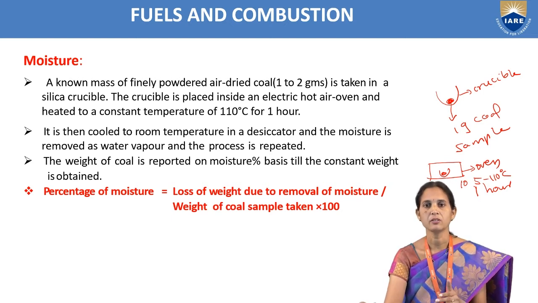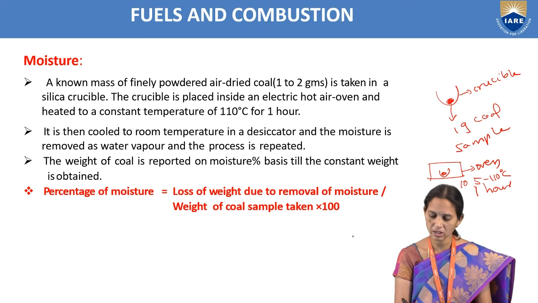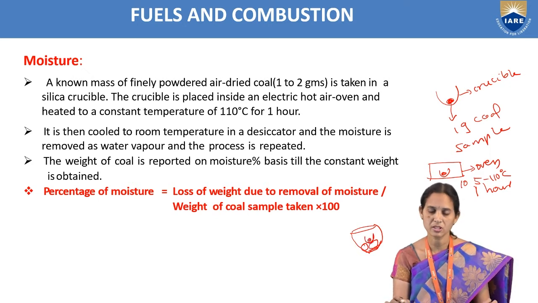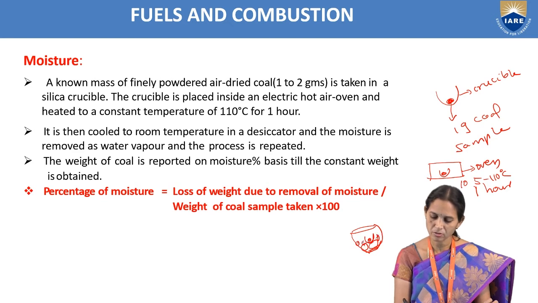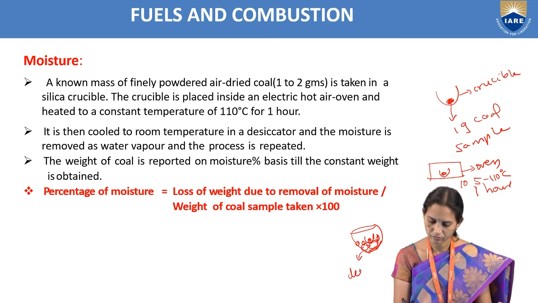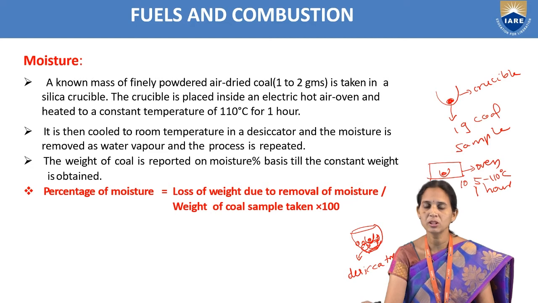After completing 1 hour, we will take out the crucible containing the coal sample. We will cool it in a desiccator. A desiccator is like a glass jar, where space is available to keep the crucible with the coal sample. Some cooling stones can be kept in the desiccator. So this is the desiccator. We'll keep the coal sample in the desiccator and cool it.